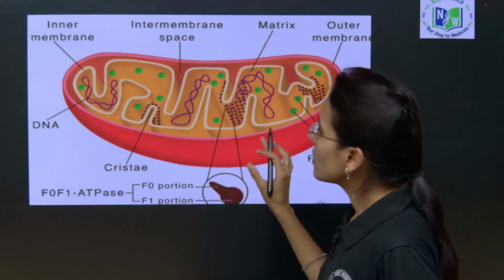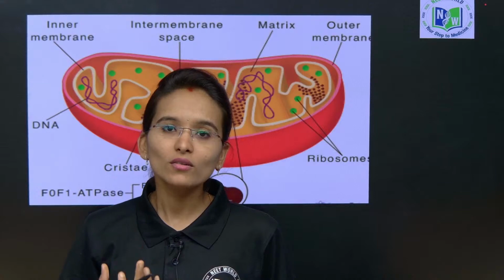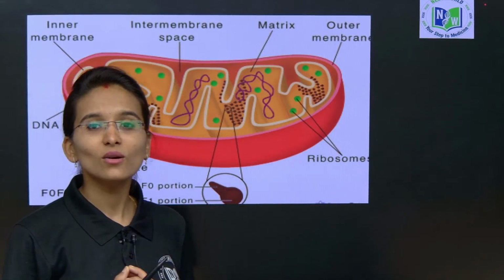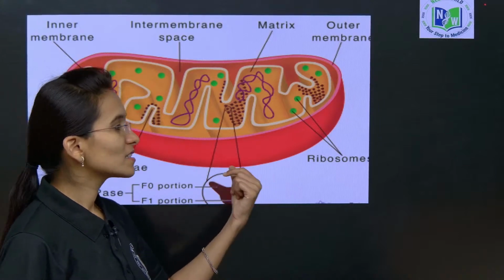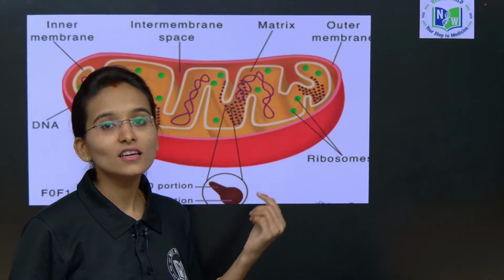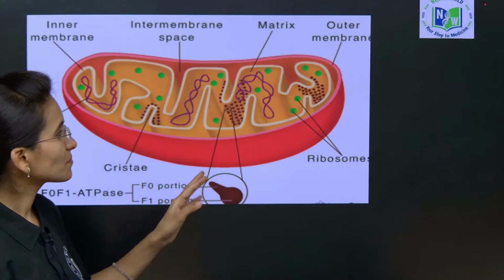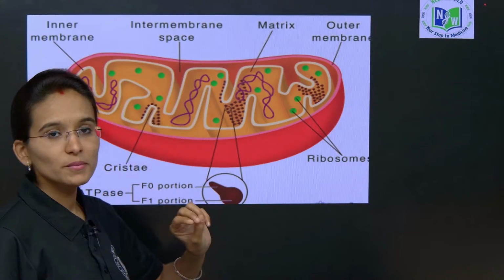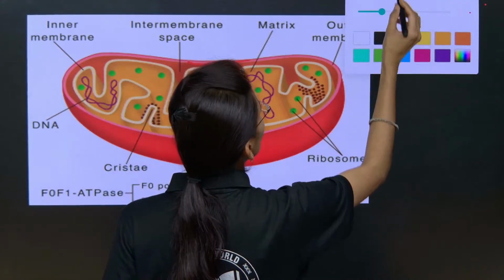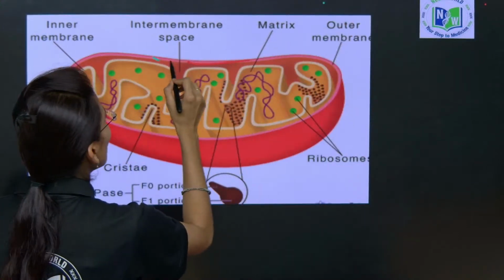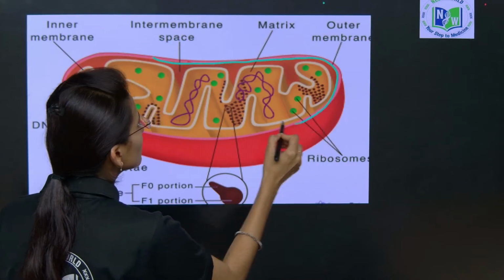The mitochondria is a double membrane bound cell organelle, present in eukaryotic cells.